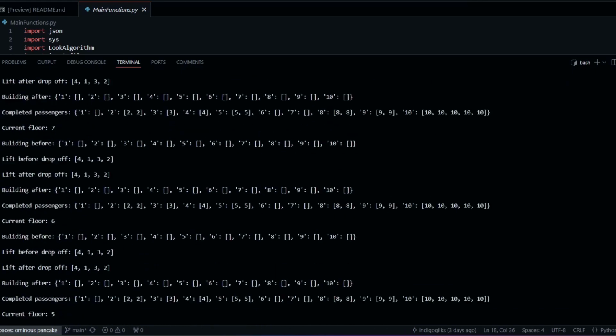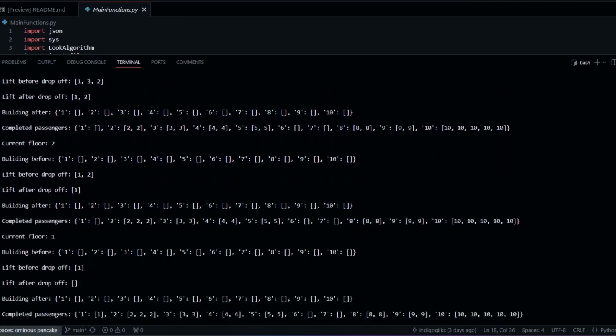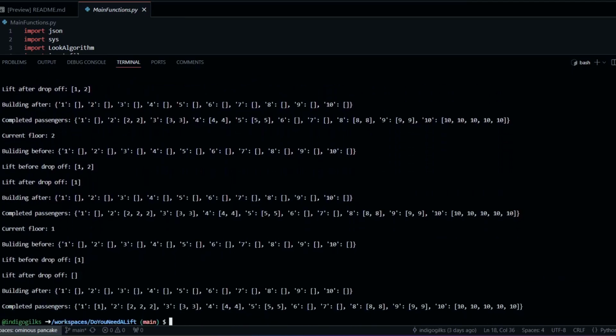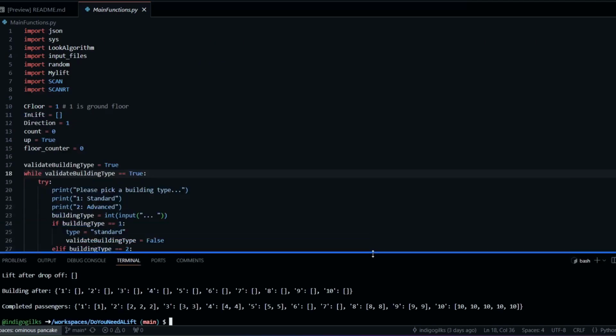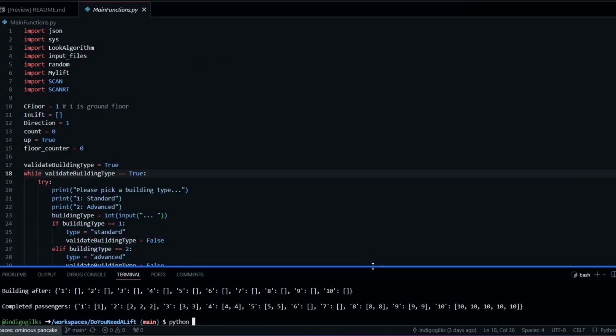You can see the contents of the lift as we go through varies incredibly, and then we have the completed passengers at the end. Of course, it's all going to be the same number for each floor. You can see there's 3 people who wanted to go to floor 2, so the corresponding list to 2 just has 3 2s in it.